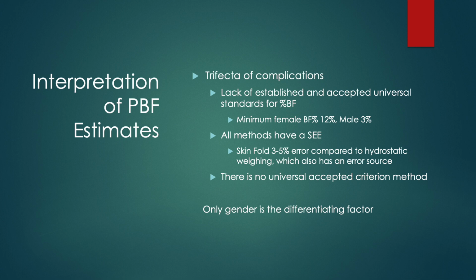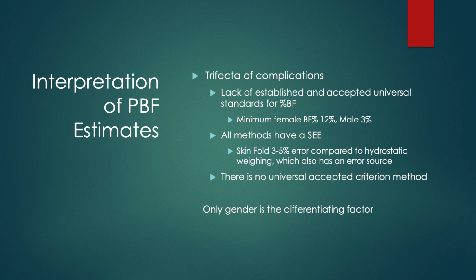When we're talking about minimum body fat percentages, females need to have a minimum body fat percentage of 12%. If they have less than 12%, this can cause hormonal changes and lead to the absence of menses. This can put them at higher risks for things like female athlete triad, which is usually loss of menses, disordered eating, and low bone mineral density or osteoporosis or osteopenia.